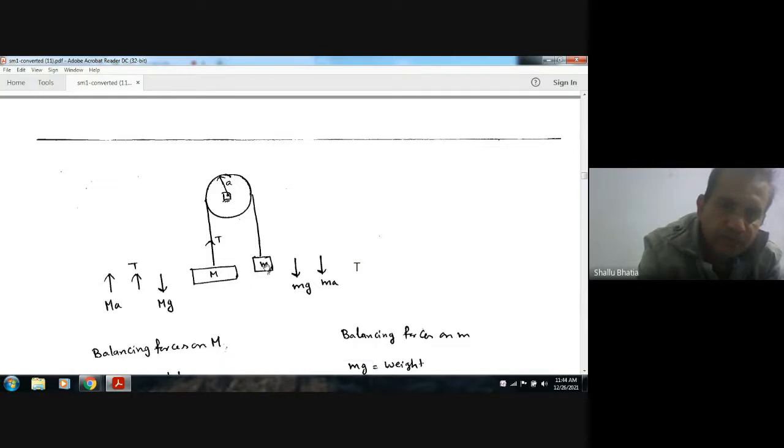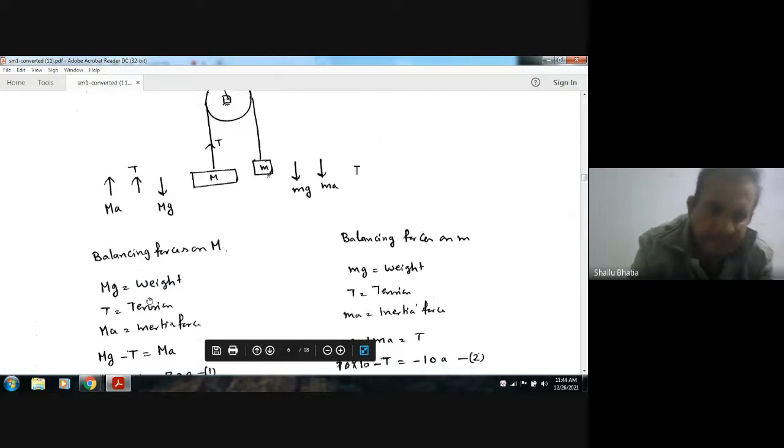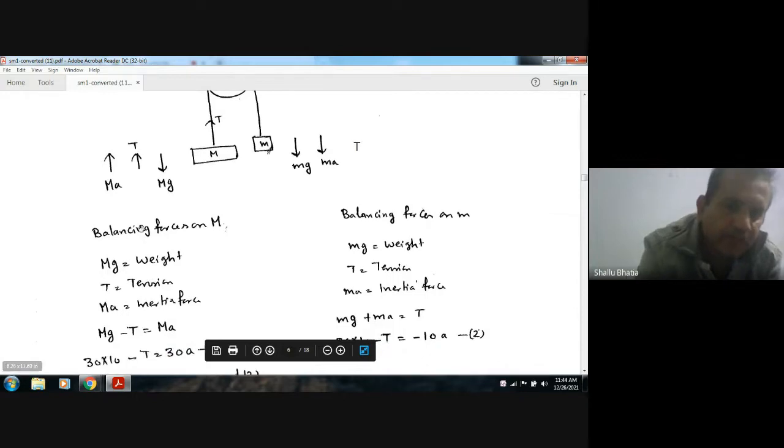Similarly, the forces acting on this block are mg downward, as it is moving upward, so the inertia force will act in downward direction, and T in upward direction. So balancing these forces, we have Mg minus Ma is equal to T, or Mg minus T is equal to Ma, and from here small mg plus small ma is equal to T.